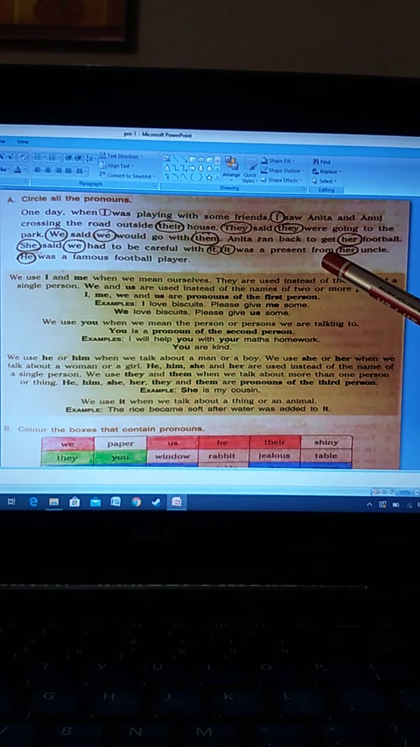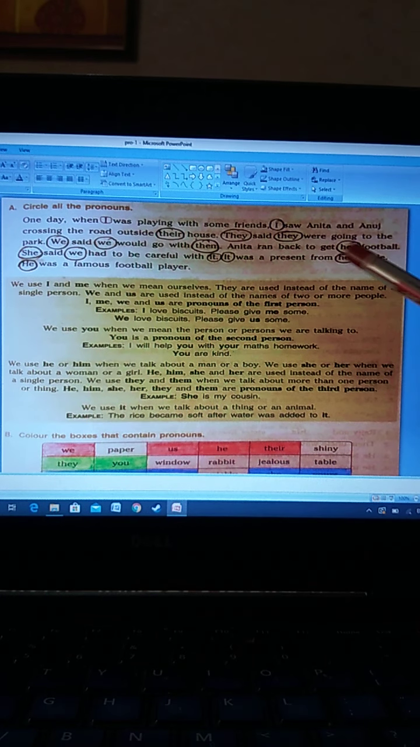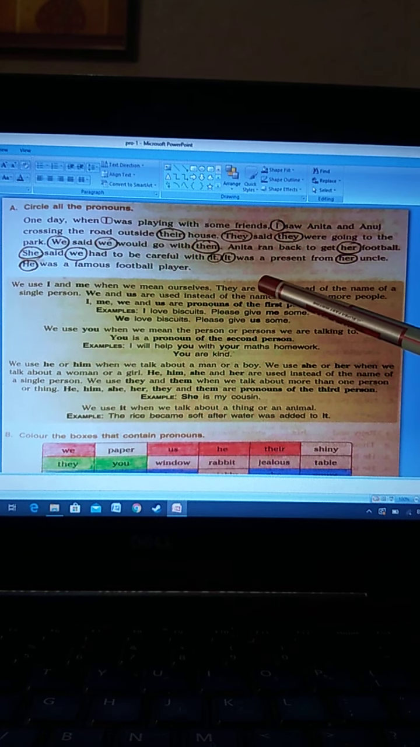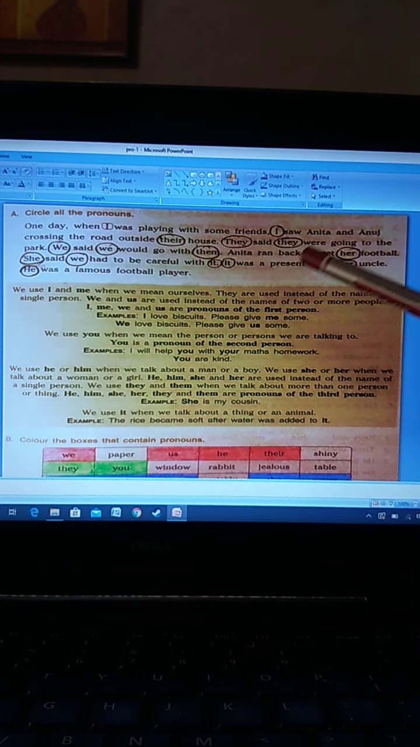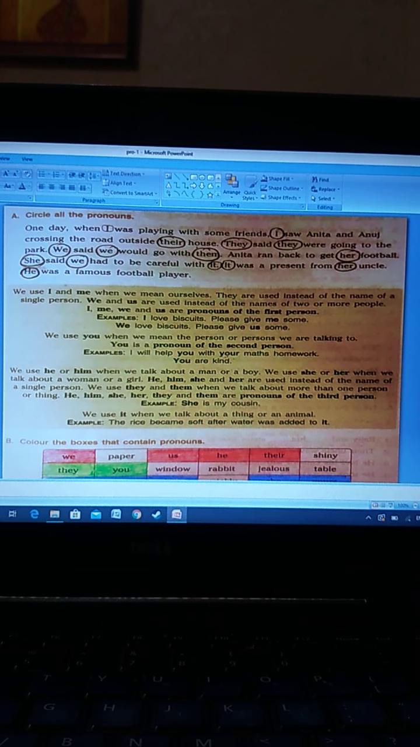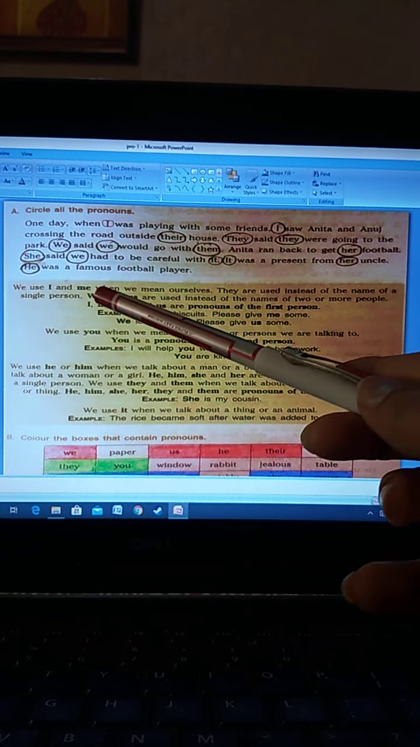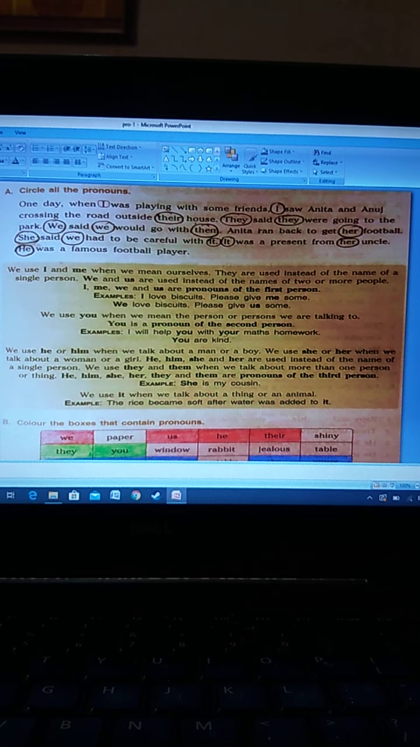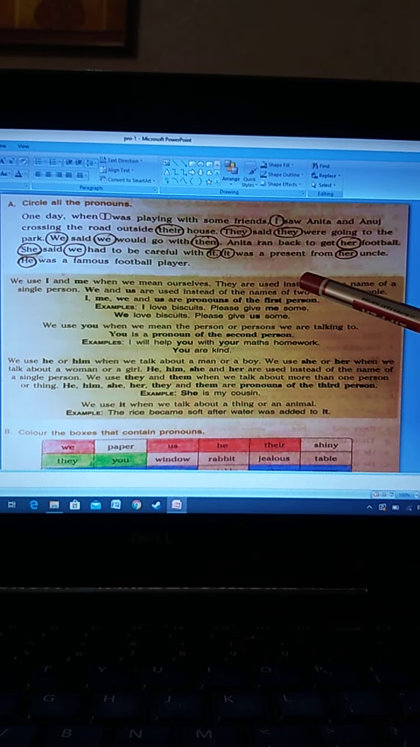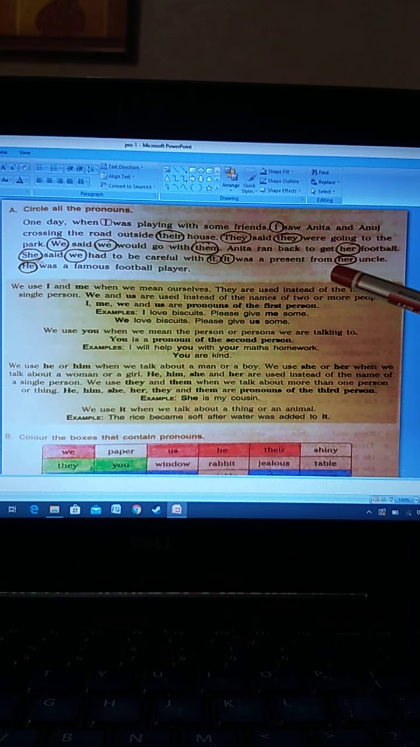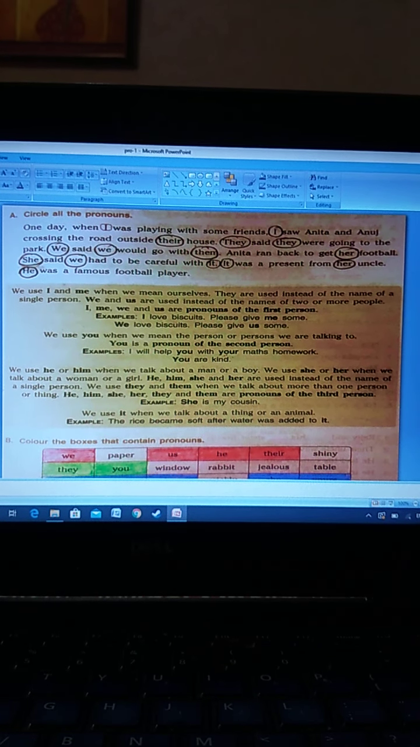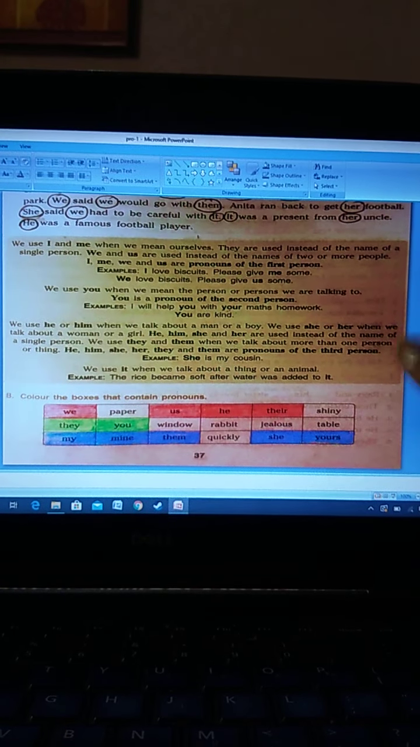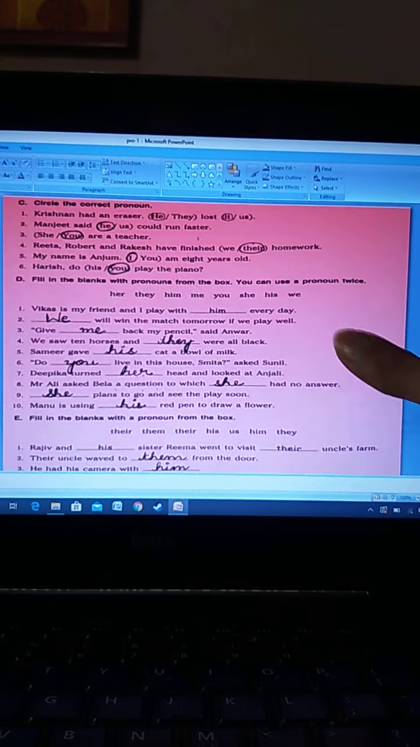Next is, it was a present from her uncle. Present means gift. So it is used for present and her refers to Anita. He was a famous football player. He means uncle. So take a look at these first, second and third person. Let's move to the next part.